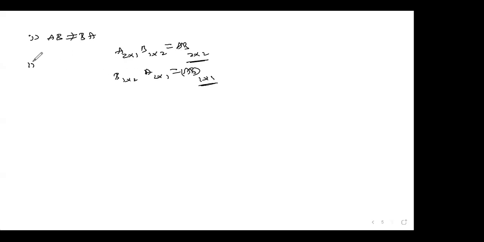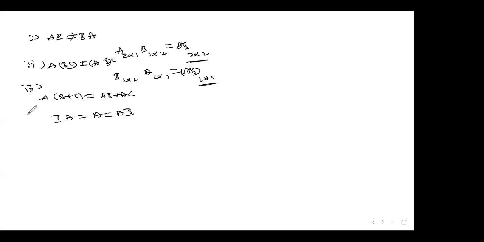The second point: A(BC) is equal to (AB)C. The associative law exists here. The distributive law also exists: A(B plus C) is equal to AB plus AC. And AI, if I write, you get A, it is the identity. So please remember that.